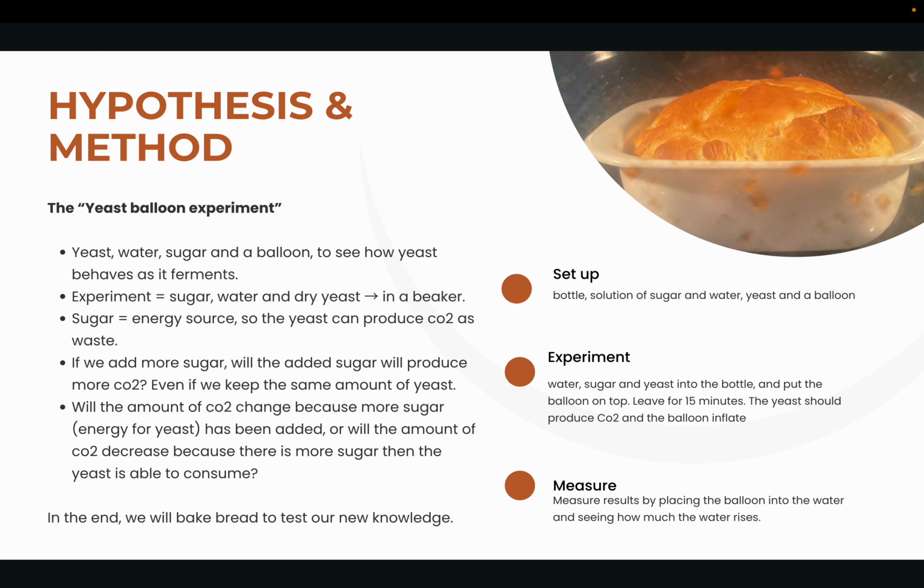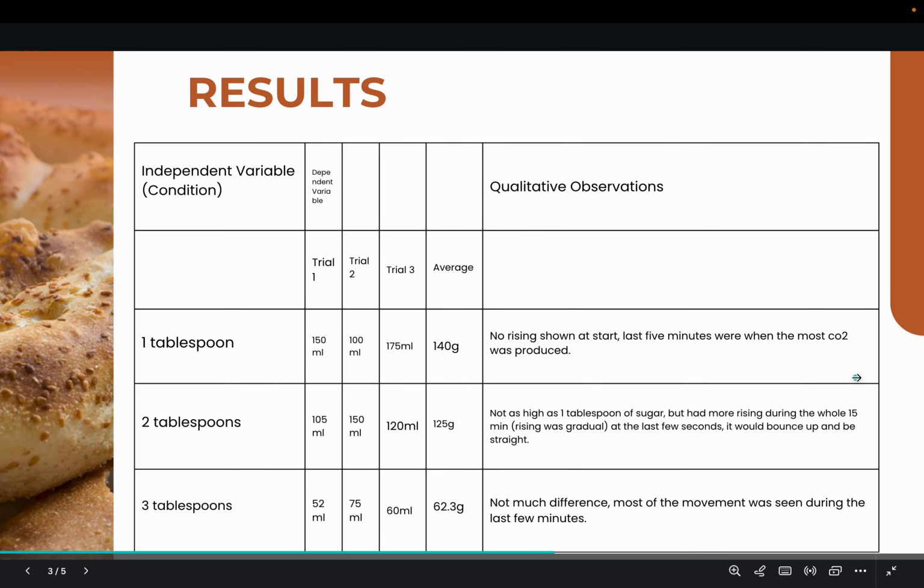We can watch as the balloon changes in size, witness the fermentation process, and our result will be knowing whether adding more sugar will result in more CO2. We expect the sugar to dampen the amount of CO2 produced because there is too much sugar and not enough yeast. These are our results.